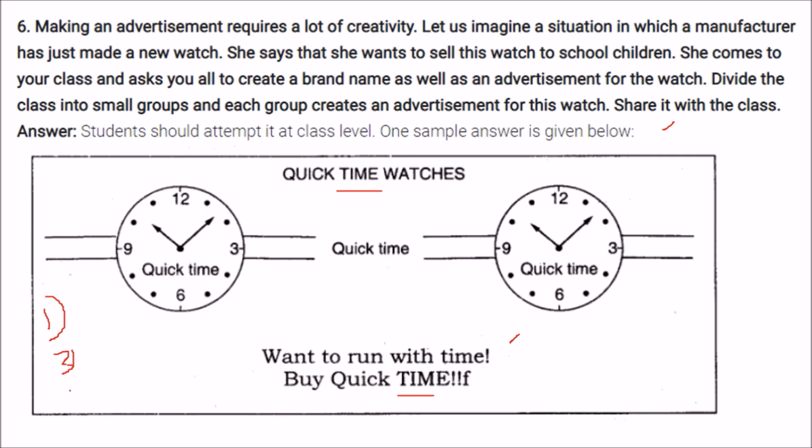components. The third can say that this watch is specially made for children, it is safe for the children. The fourth can say that this watch is cheap and you have an offer on this brand, that if a child buys, then it will be 25% off on these watches. So this is how you can discuss it in your class.